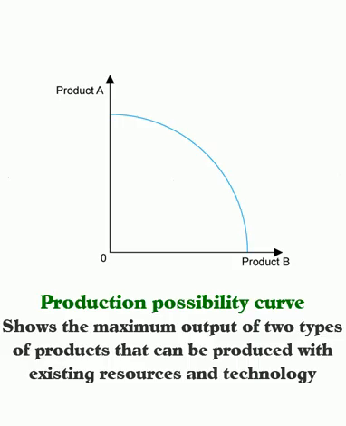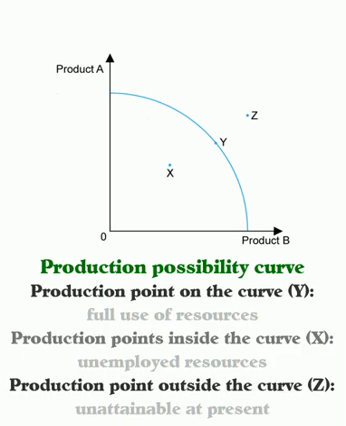Production possibility curve. Shows the maximum output of 2 types of products that can be produced with existing resources and technology. Production point on the curve, full use of resources. Production points inside the curve, unemployed resources. Production point outside the curve, unattainable at present.